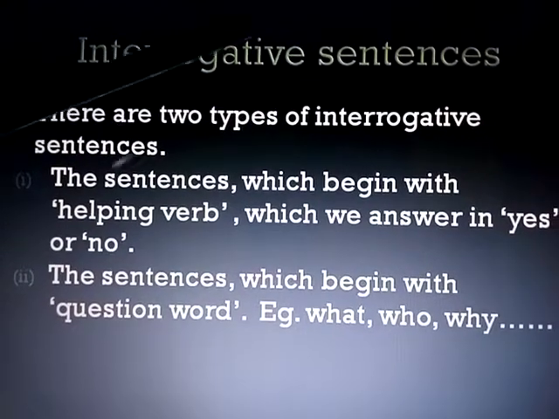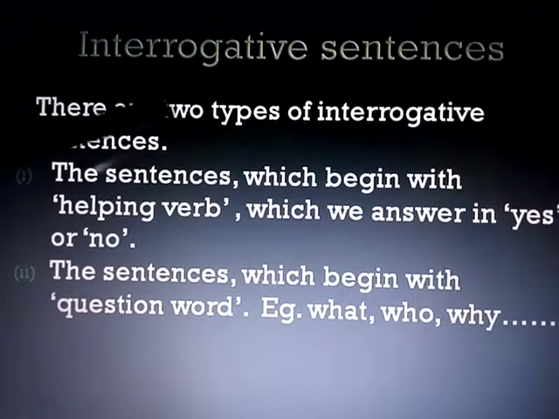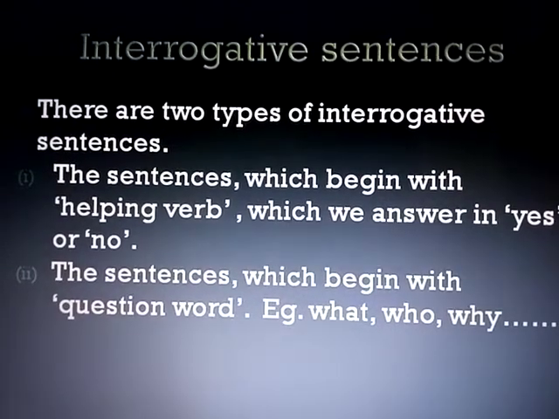Now, interrogative sentences. Again, I want to remind you, there are two types of interrogative sentences.